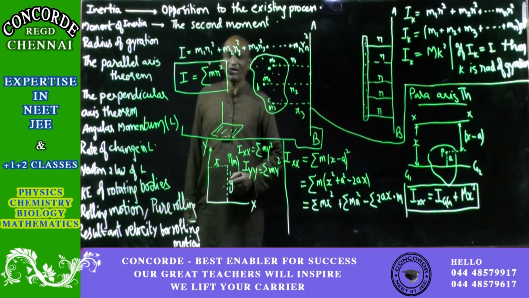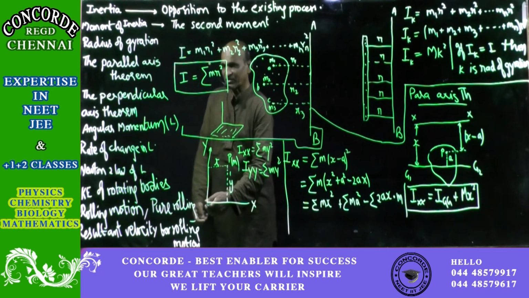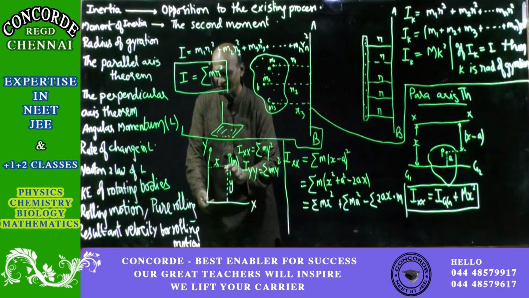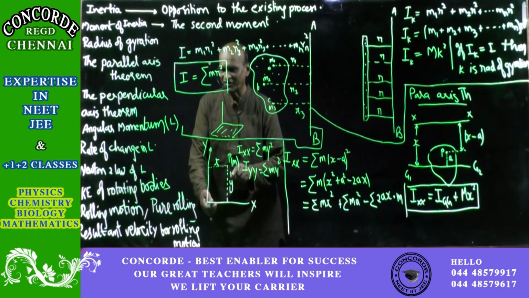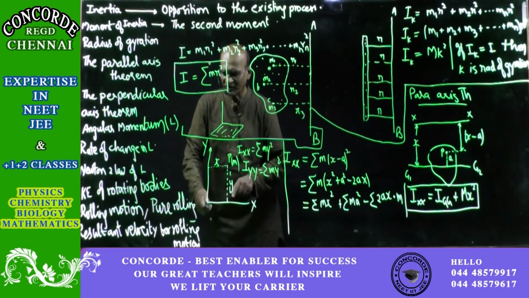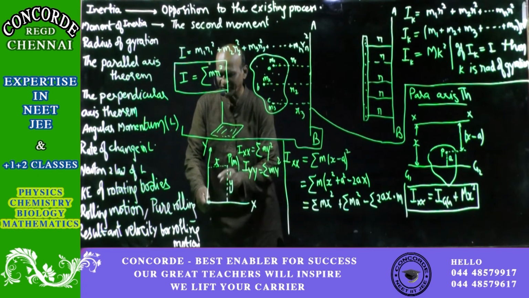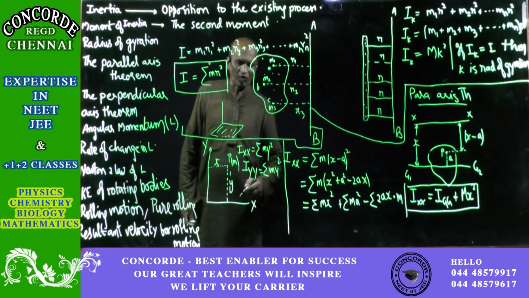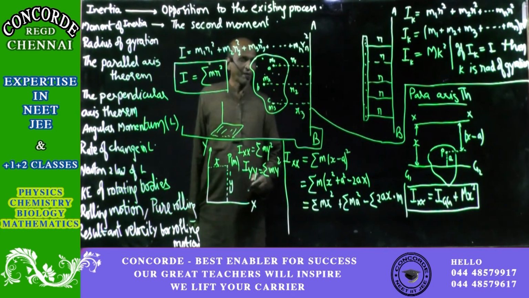Now, from the z axis, you can see what I am showing. From the z axis, if you find the distance, for the z axis we will take the distance to be z. So what will be the moment of inertia of this body about the z axis? It will be m into z one more time, so m z square.